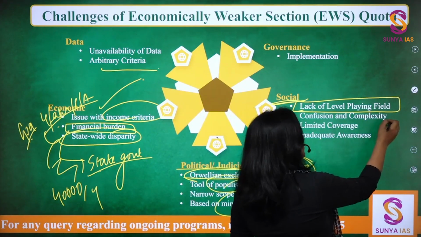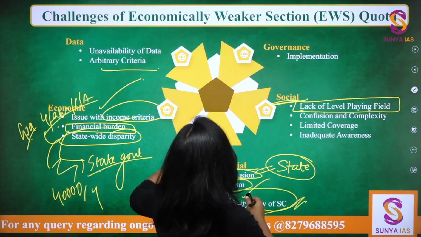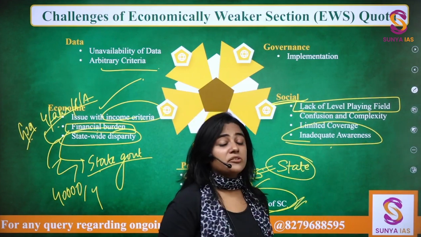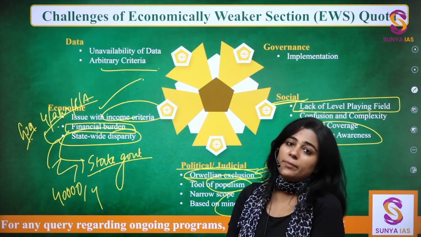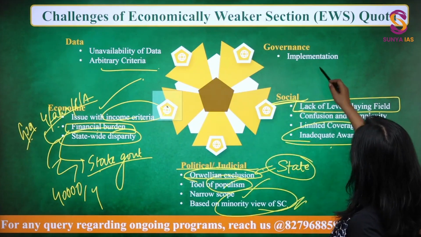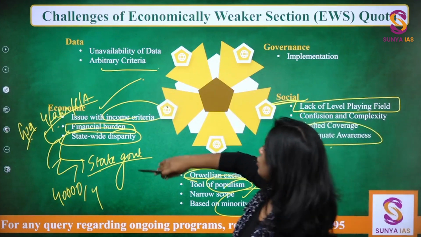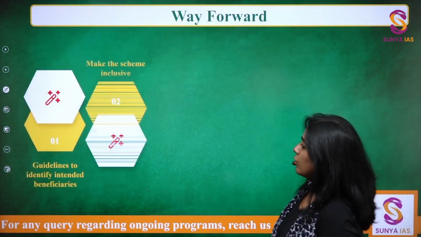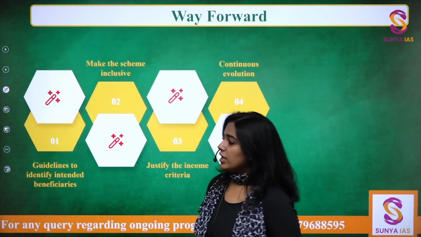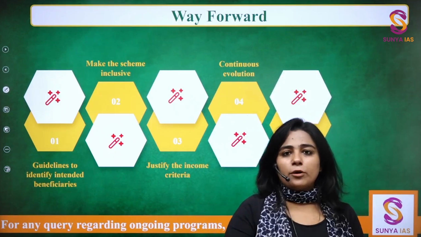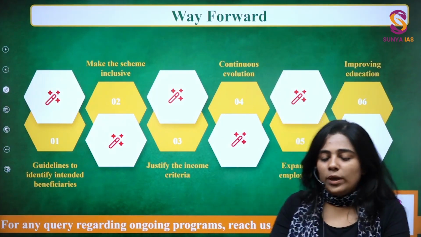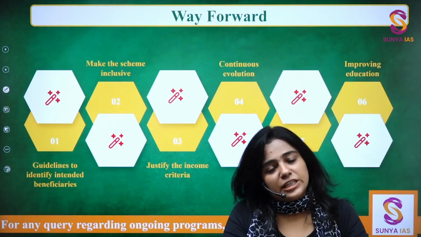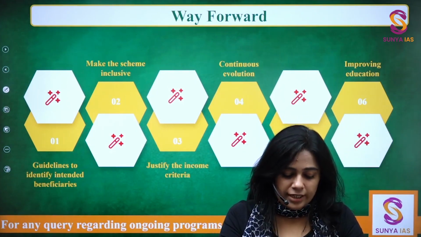Then there is confusion and complexity. There is limited coverage and inadequate awareness to the real poor who have to get benefits out of this. And the implementation of this particular aspect will also be difficult. So now let's come on to the way forward. When we talk about the way forward, we need to give very simple yet very effective suggestions when it comes to